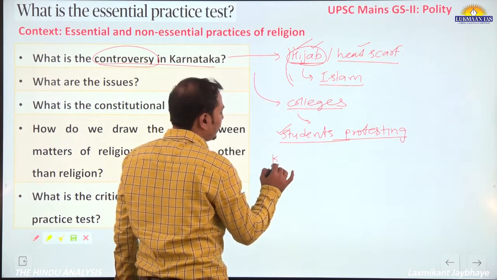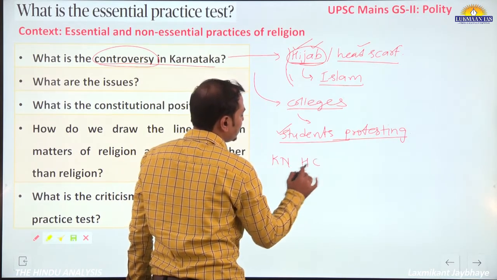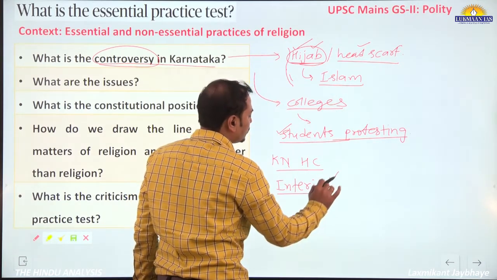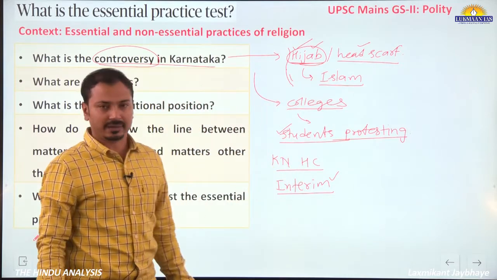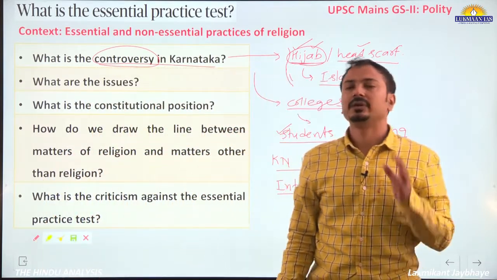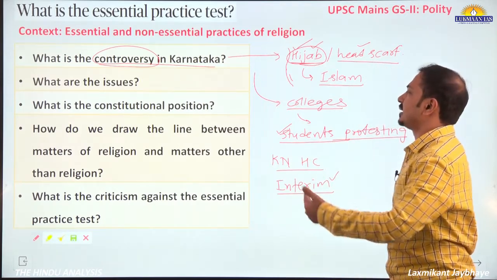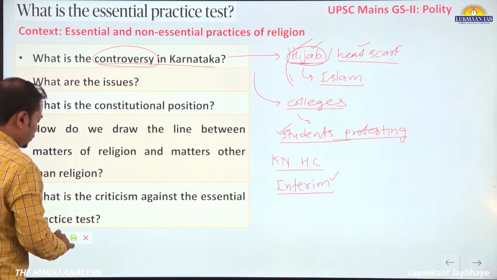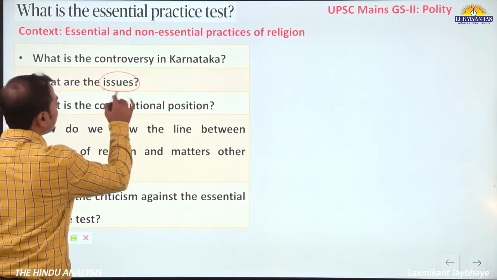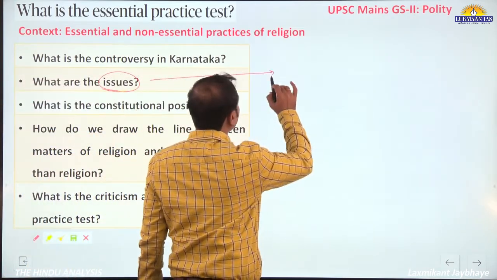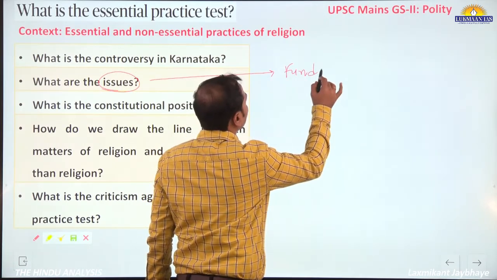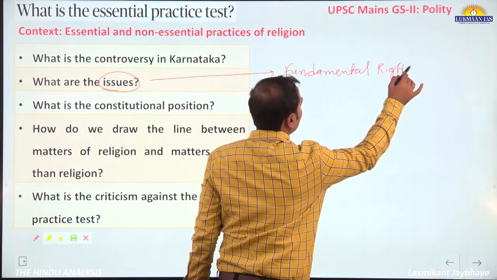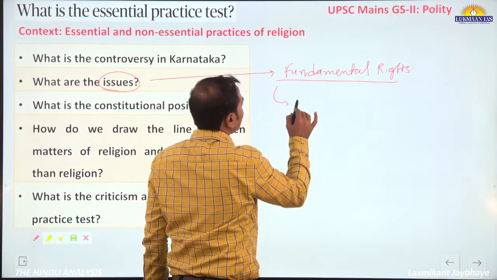Then the Karnataka High Court took cognizance of this situation, and in an interim order has said that no student should wear any kind of religious attire in the college until the final decision is taken by the court. So this is the interim decision. Let's understand the constitutional issues related to our examination. The major issue is related to fundamental rights. Now, which fundamental rights are concerned here? First, freedom of religion.